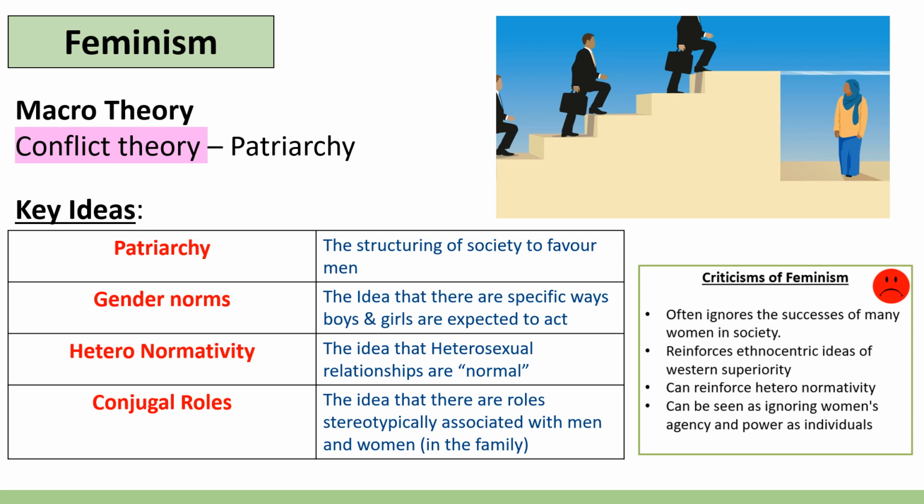And there are conjugal roles, which link with the family topic, and this is the idea that there are stereotypical roles associated with men and associated with women in the family. Now, feminists may talk about a move towards symmetrical families. However, it's clear to see that there are some stereotypical masculine or male and feminine or female roles within the household.